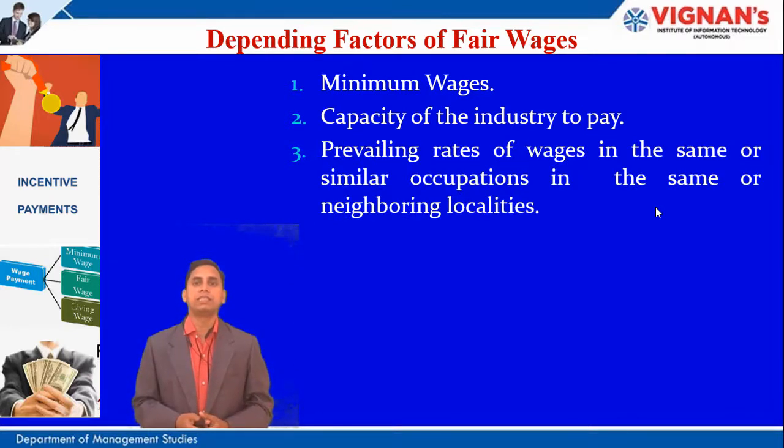Prevailing rates of wages in the same or similar occupations in the same or neighboring localities. So that is also an important thing. Say for example, in most of the places, if most of the people are going for one particular industry for work, and that industry pays more, then most of the workers also show interest to work in that industry to get a better wage.